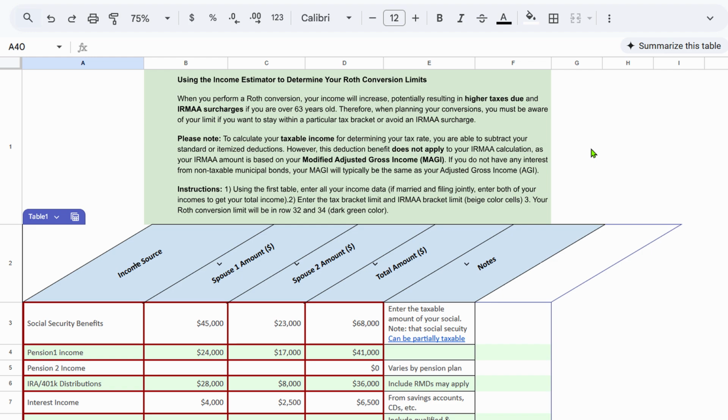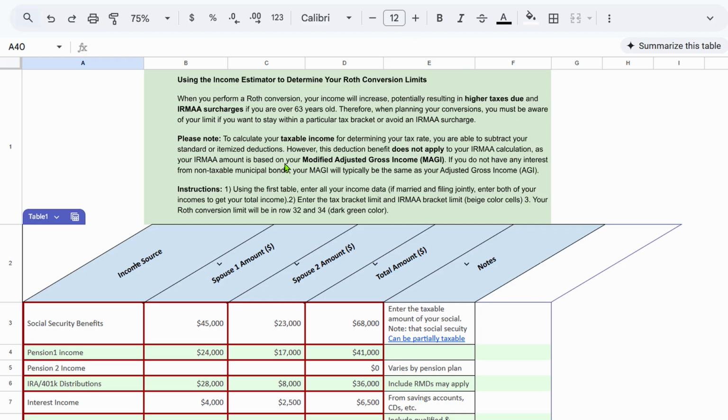Okay, now let's look at the income estimator to determine your Roth conversion limits. When you perform Roth conversions, your income will increase, potentially resulting in higher taxes due and also additional IRMAA surcharges if you're over 63 years old. Therefore, when planning your conversions, you must be aware of the limit if you want to stay within a particular tax bracket and/or avoid IRMAA charges.